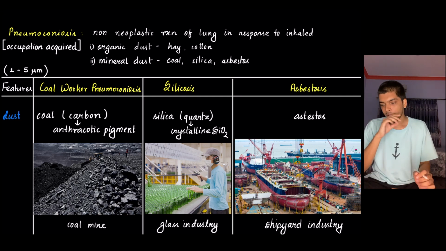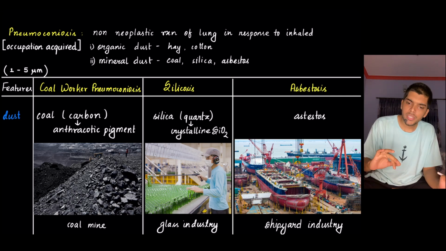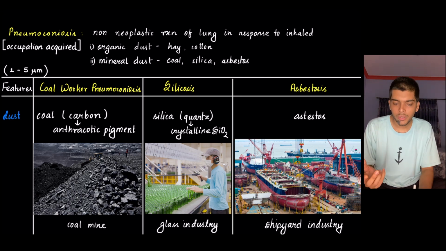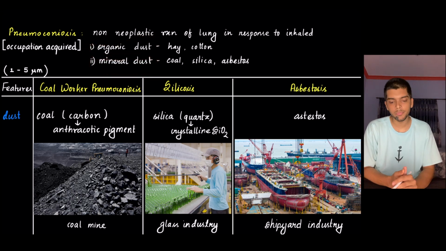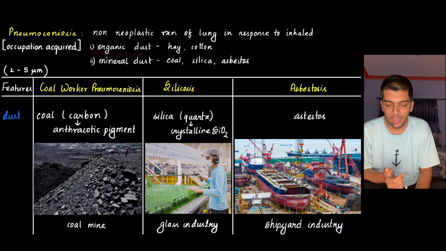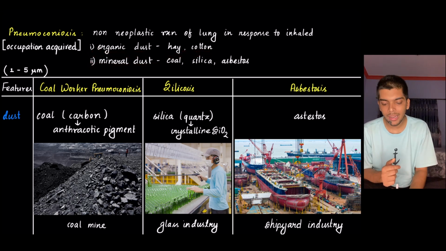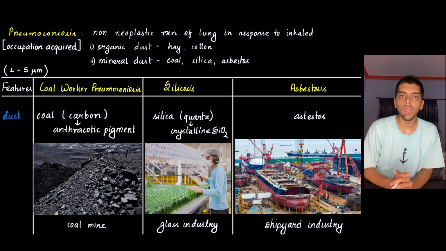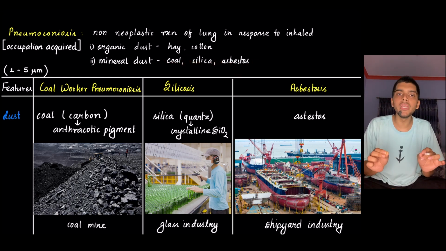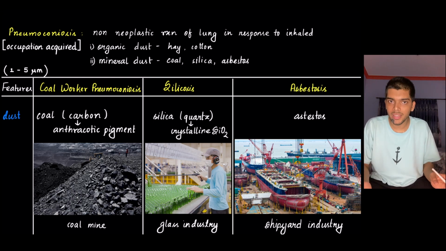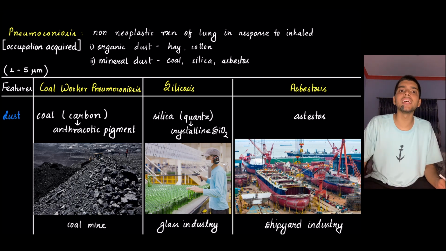Fine. And I said that pneumoconiosis is caused due to inhalation of dust, right? What are the types of dust? So there are two types of dust. There's organic dust and mineral dust. Organic dust like hay, cotton, and mineral dust, which are inorganic dust like coal, silica, asbestos. Depending on the type of mineral dust which causes it, pneumoconiosis are of various types.